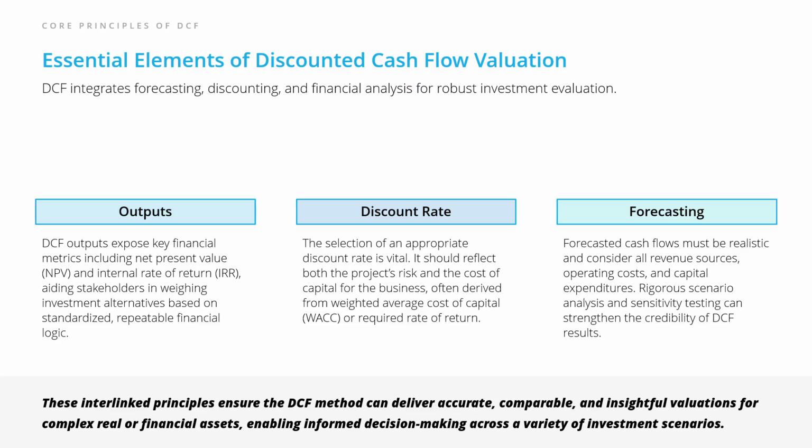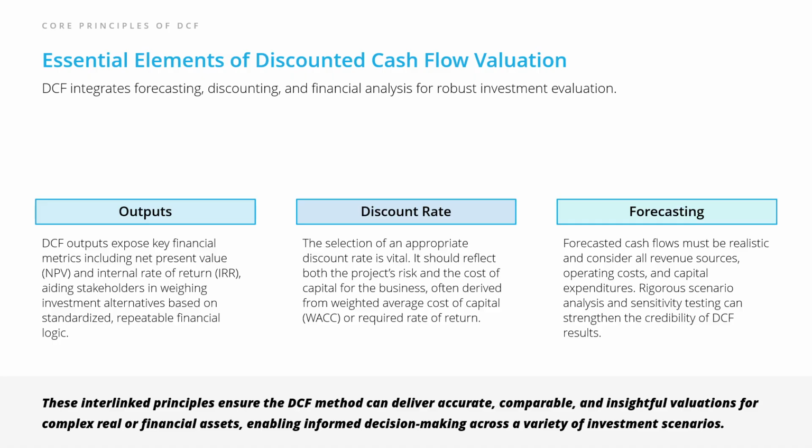Next comes the discount rate, which is a critical piece that reflects the cost of capital and the specific risks of your case, often calculated as the weighted average cost of capital, or WACC. And of course, none of this works without clear, careful forecasting. By making realistic projections and stress testing them with different scenarios, you can make your DCF analysis much more credible.